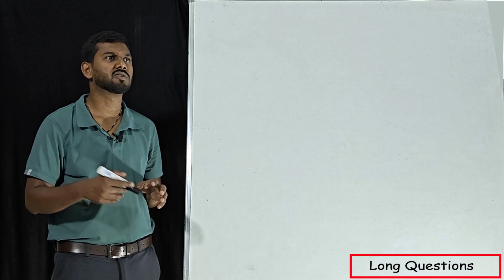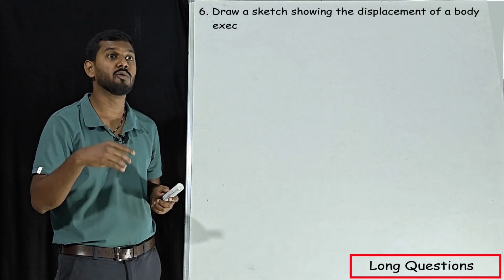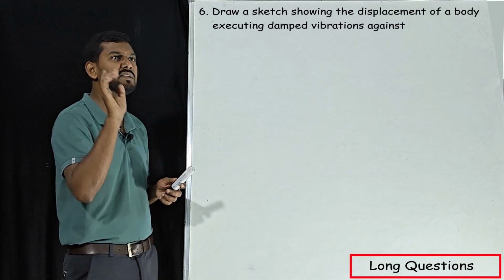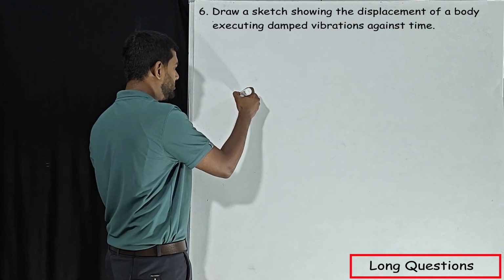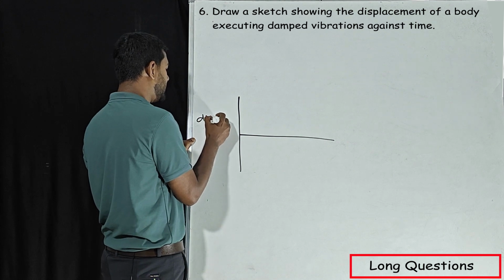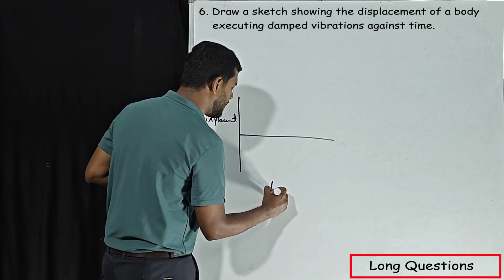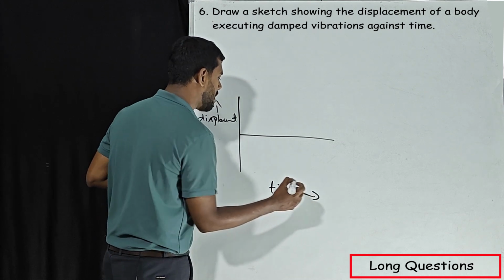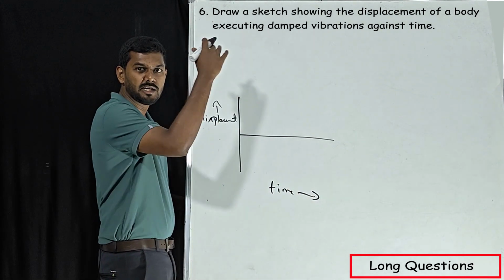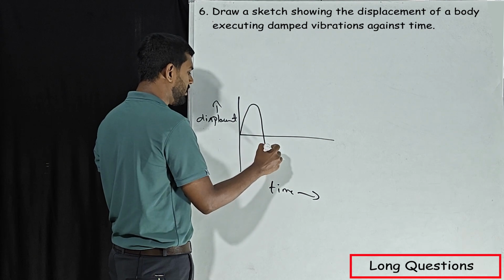That's it. Our next question: draw a sketch showing the displacement of a body executing damped vibration against time. So we have to draw the diagram. This is displacement and here it will be time. Damped means ultimately it has to come to rest. The first one should have bigger amplitude.